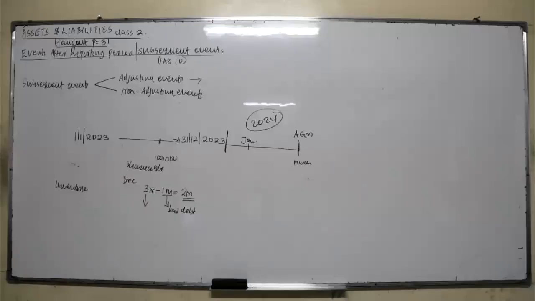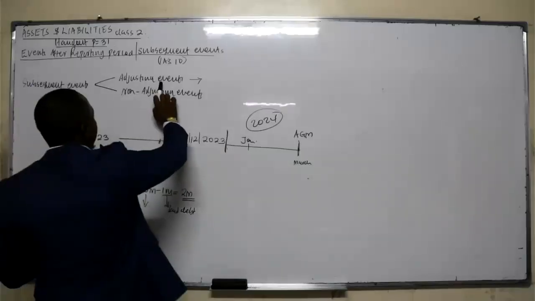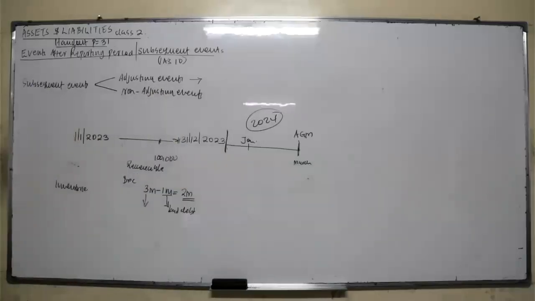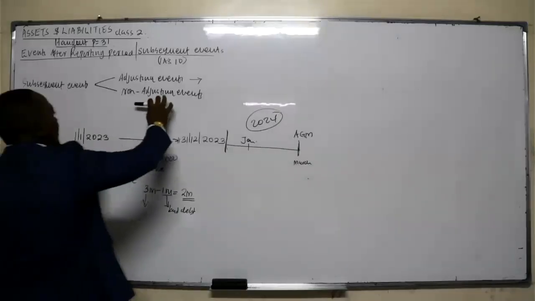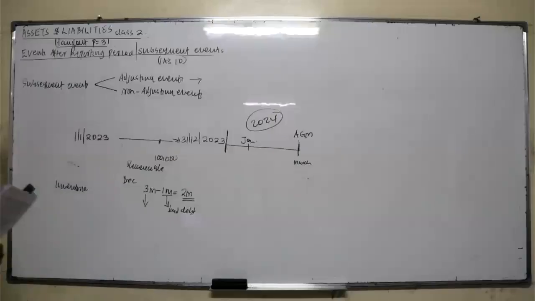Now we look at the accounting treatment of subsequent events. How do you account for them? We have already mentioned that in case it's an adjusting event, you need to adjust the financial statement. In case it's a non-adjusting event, no need for the amendment of the financial statement. What you need is just a disclosure.